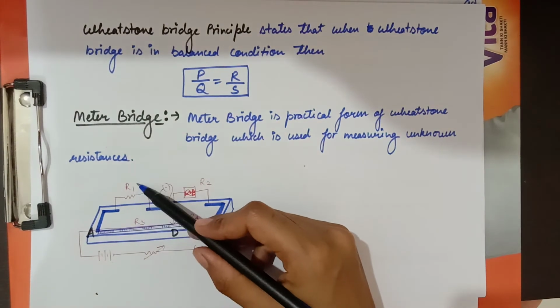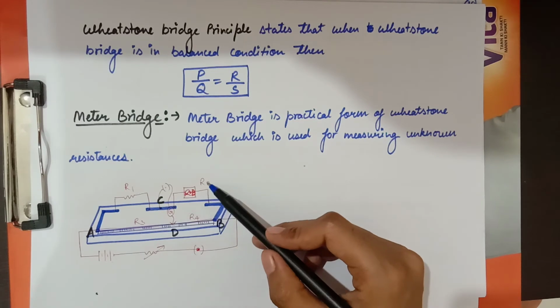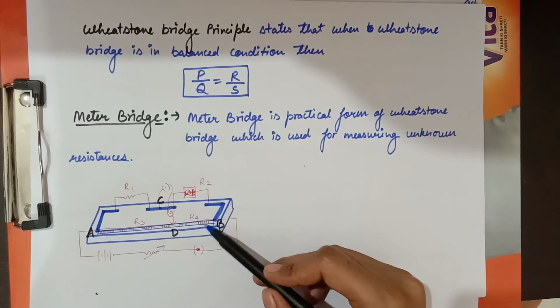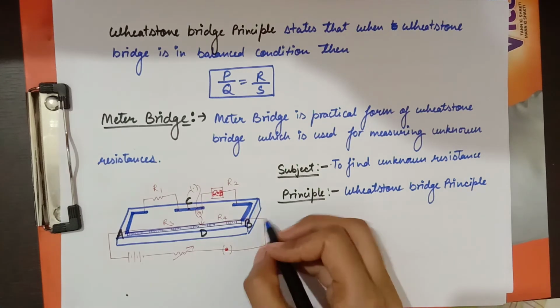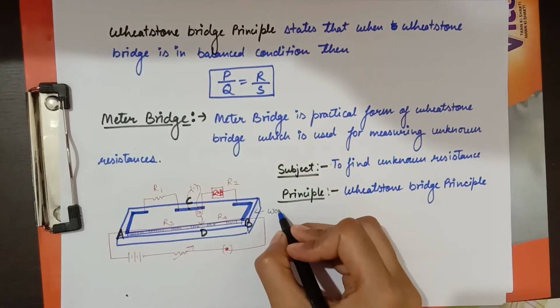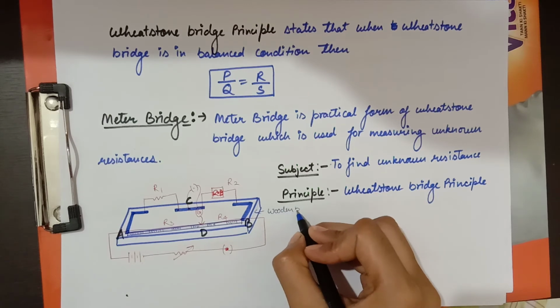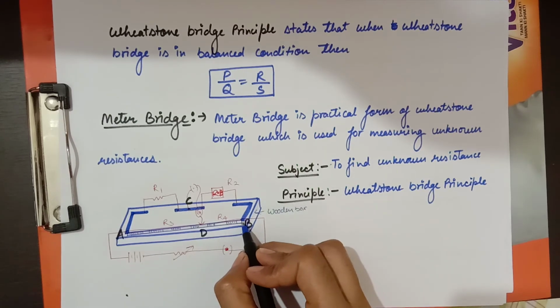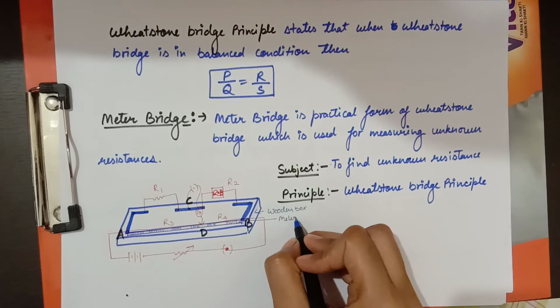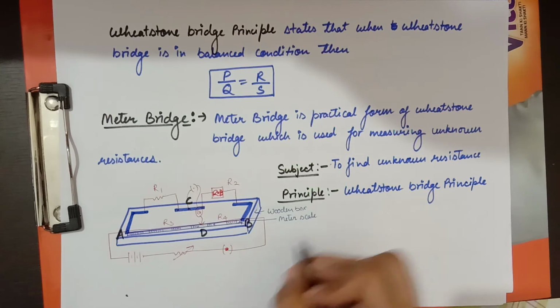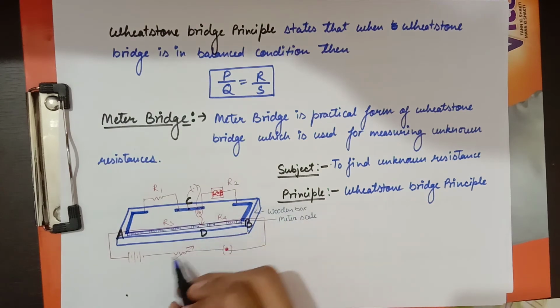Then R1 divided by R3 will be equal to R2 divided by R4. So subject of this experiment is to find the unknown resistance. R1 is our unknown resistance, and principle is Wheatstone bridge principle. So this is our wooden box, and this is meter scale attached with this experiment. This is meter scale, and this is galvanometer.